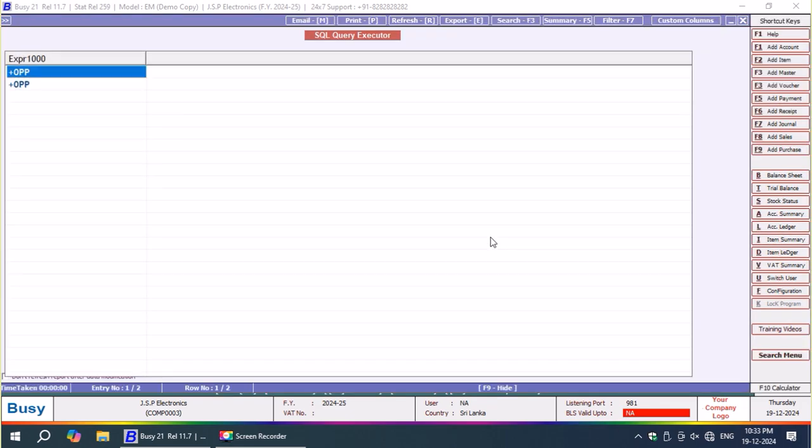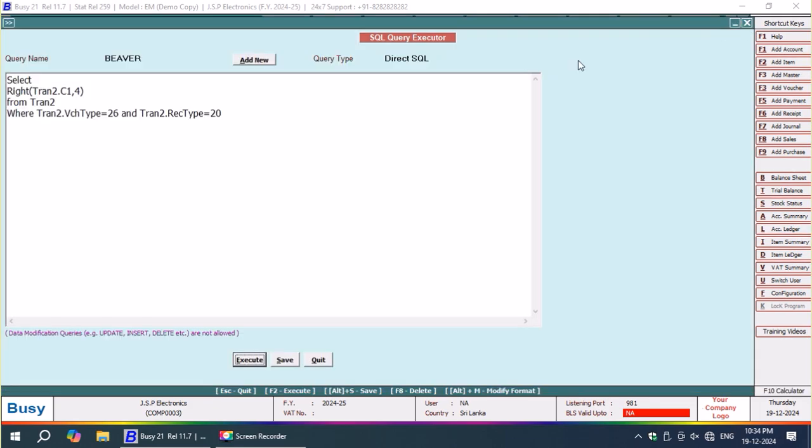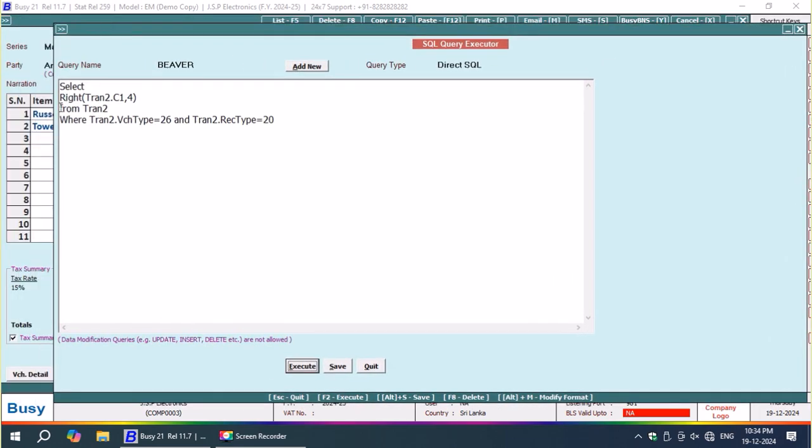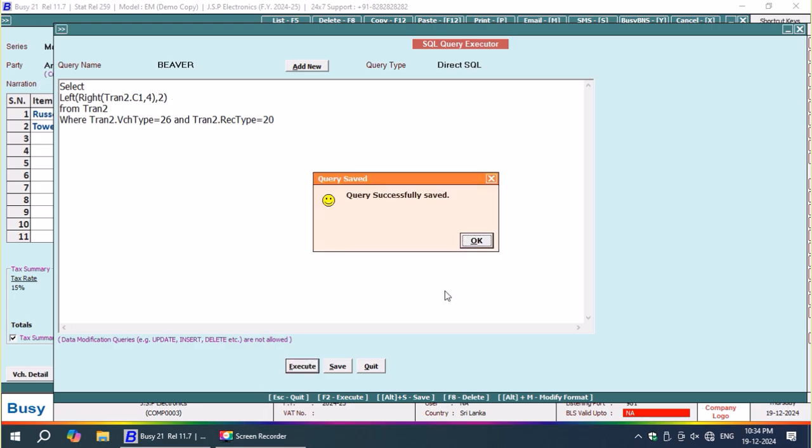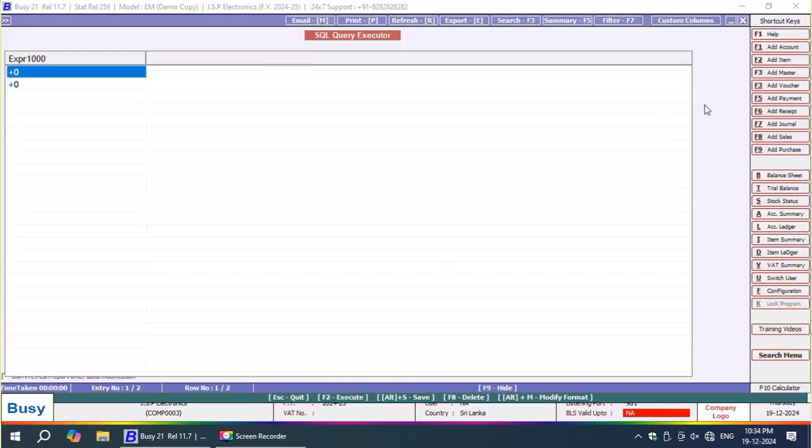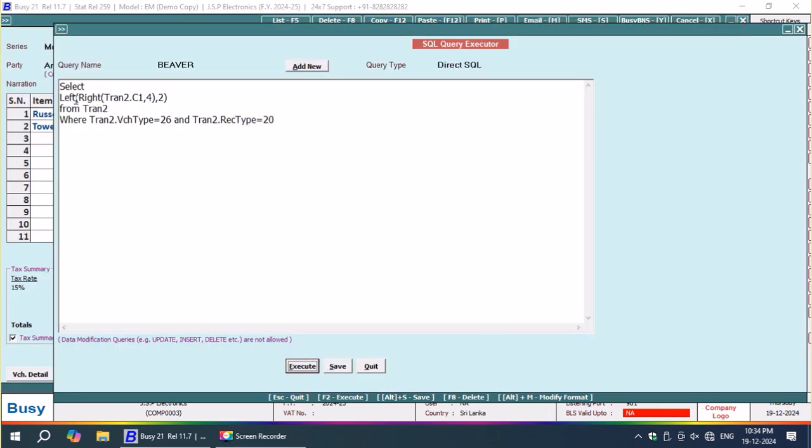Now the answer we got is plus 0 pp. Now again I have to go left on this query. Again I'm going to mention it as left, parenthesis on, comma 2. Okay, let's run. Now the answer will be plus 0. Now plus 0 minus 0, every answer will be 0 only.